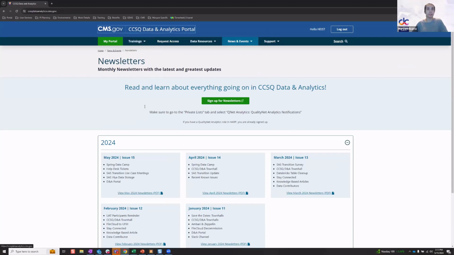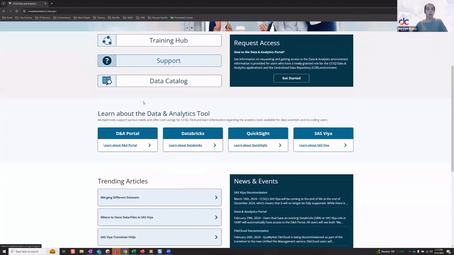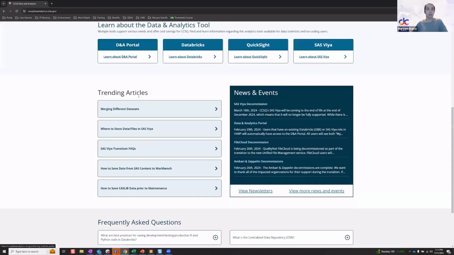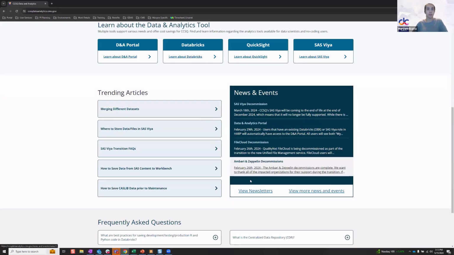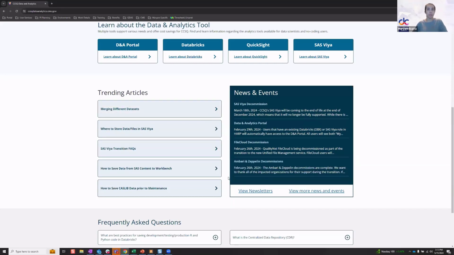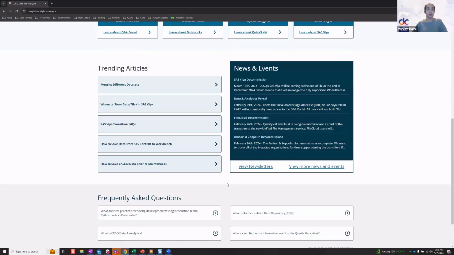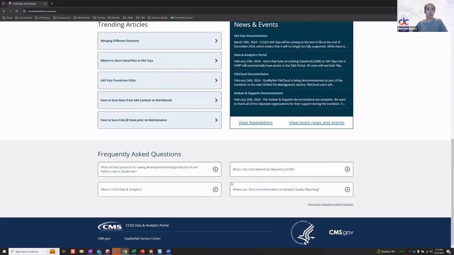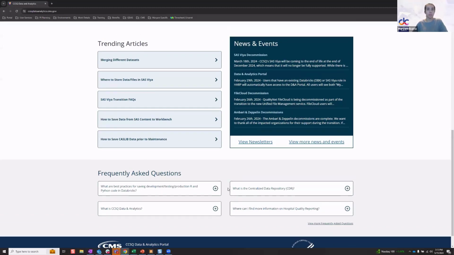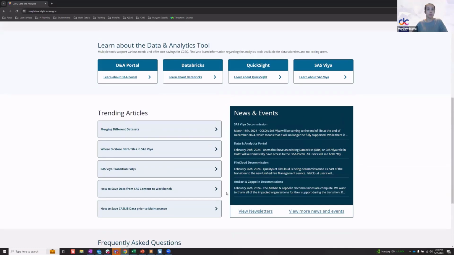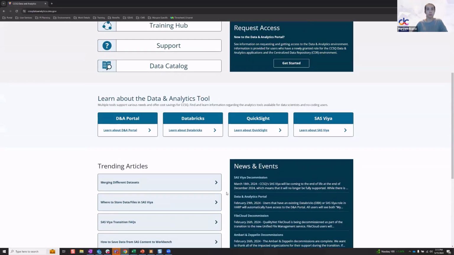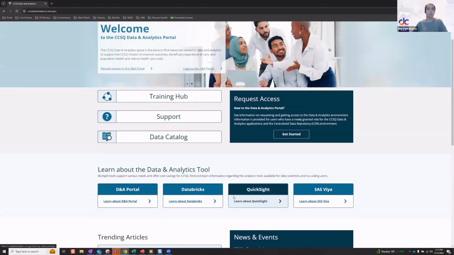And then I think that for the landing page, we tried to make sure that we are displaying the most recent, most current, up-to-date information for you, so it's easy to find just directly on the landing page versus having to search. We do have a frequently asked questions section where we can display which ones are getting the most hits and which ones we think are going to be the most beneficial for you guys to have quick access to.